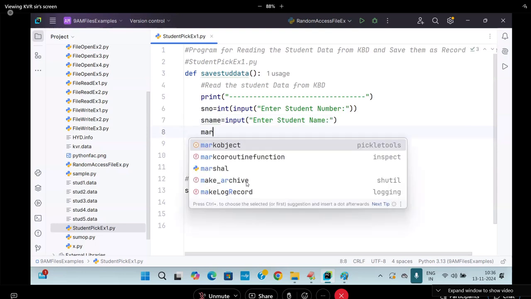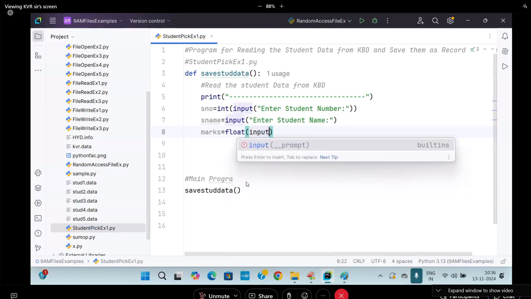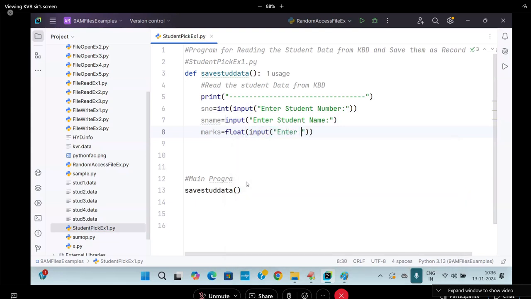Next is called what? Marks is equal to what here? Float of input of, come on, enter student marks. Student marks will give you what? Exception. Student name: if a name is entered wrong, like 1, 2, 3, 4, exception. You know how to go for validation of the name.